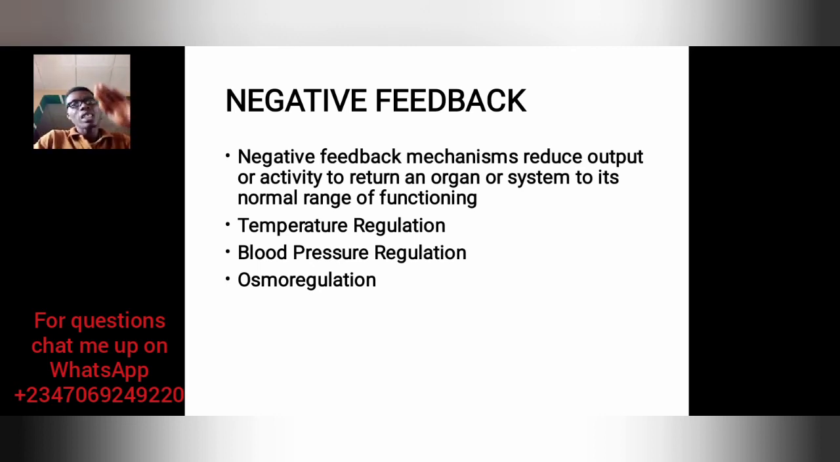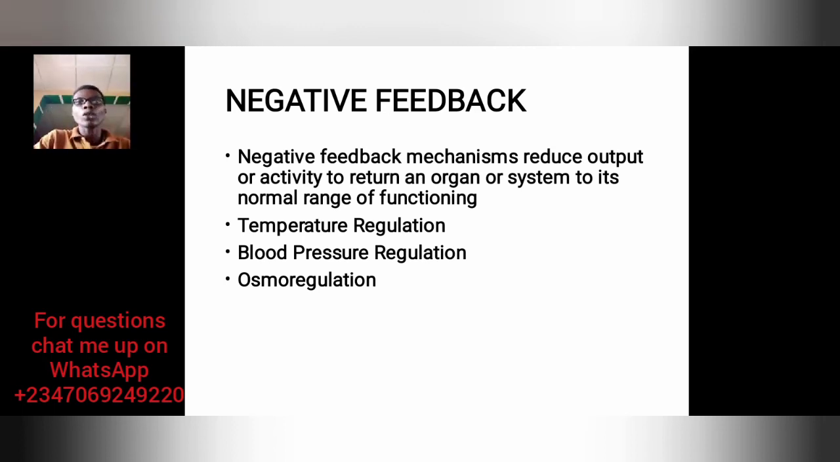So negative feedback is, okay, the body has seen a stimulus, and this stimulus, if it continues, is going to be what? Harmful. So the stimulus is seen by a sensor. The sensor takes it to the control center. The control center will tell the effector organ, reduce this stimulus. We don't need more of it. That's negative feedback for you.